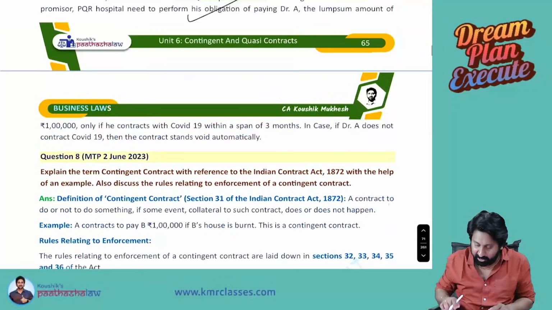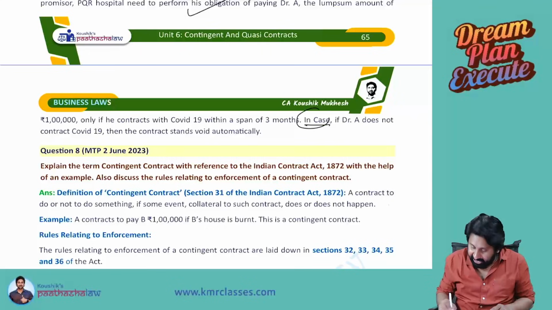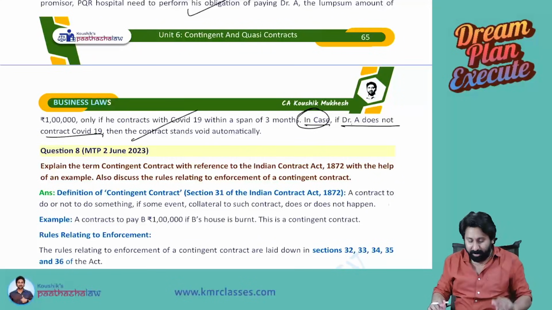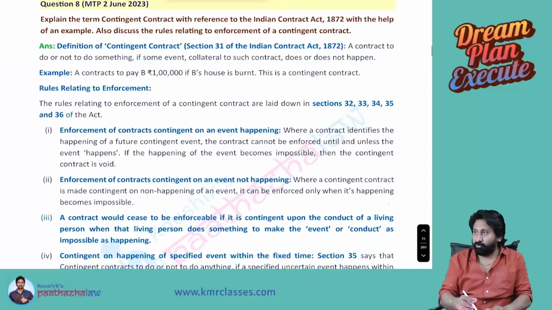Next, what you need to write? Okay. Next, in case Dr. A does not contract COVID-19, then the contract stands void automatically. Void automatically. Understood? Okay.